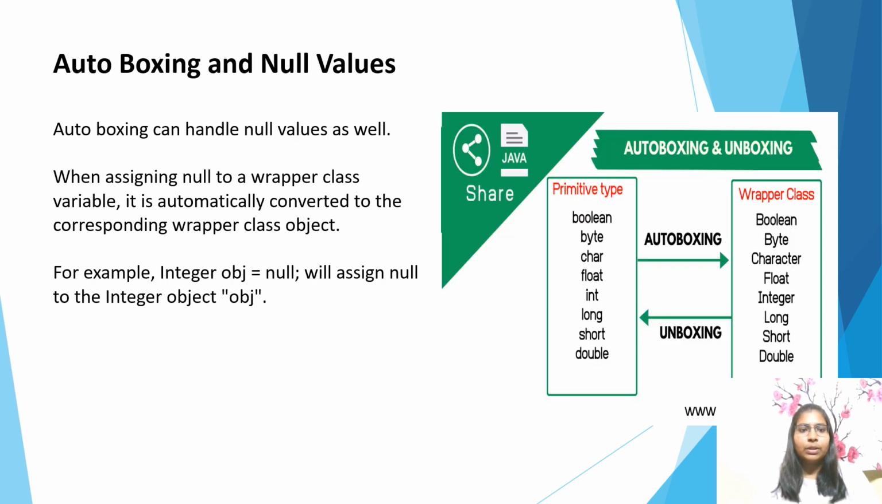Autoboxing and null values. Autoboxing can handle null values as well. When assigning null to a wrapper class variable, it is automatically converted to the corresponding wrapper class object. For example, Integer obj = null will assign null to the Integer object obj.